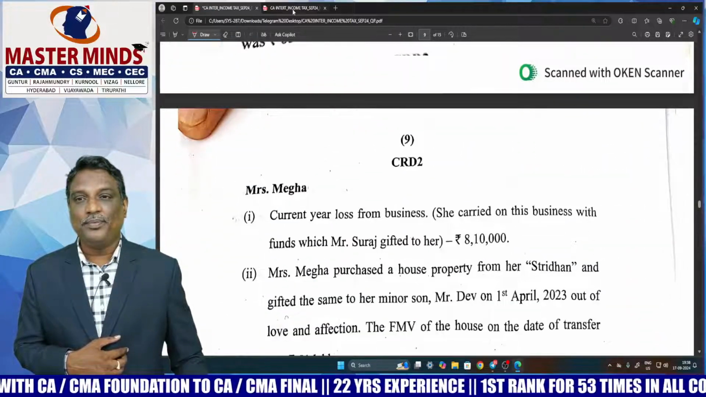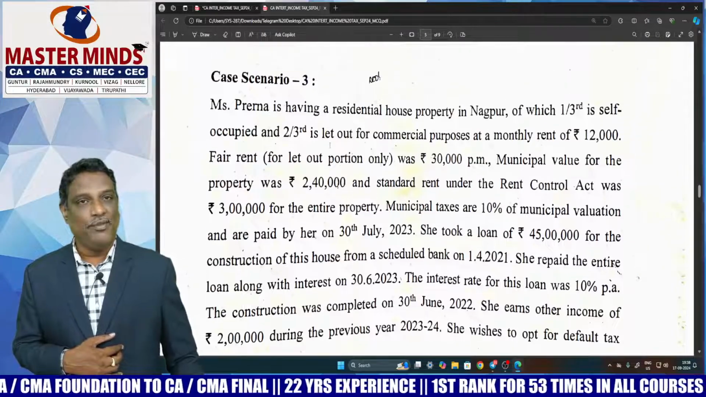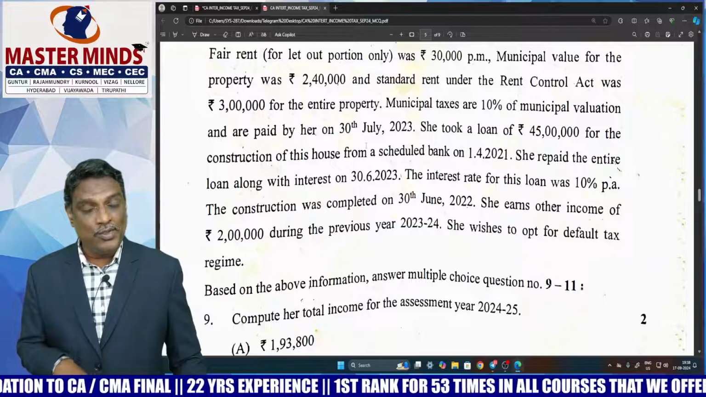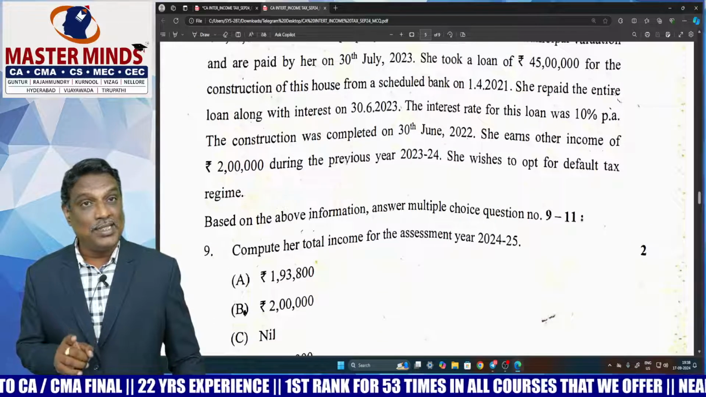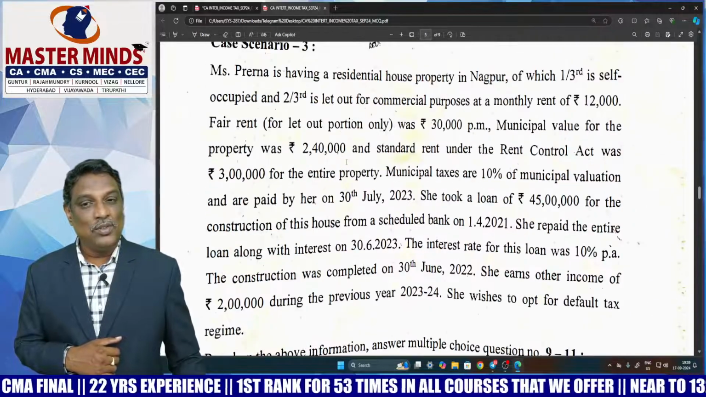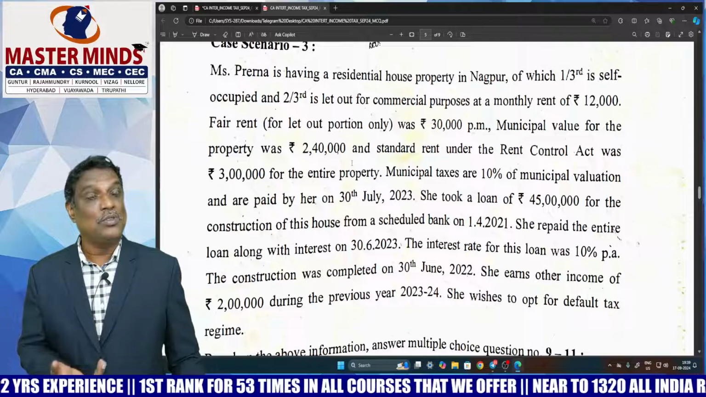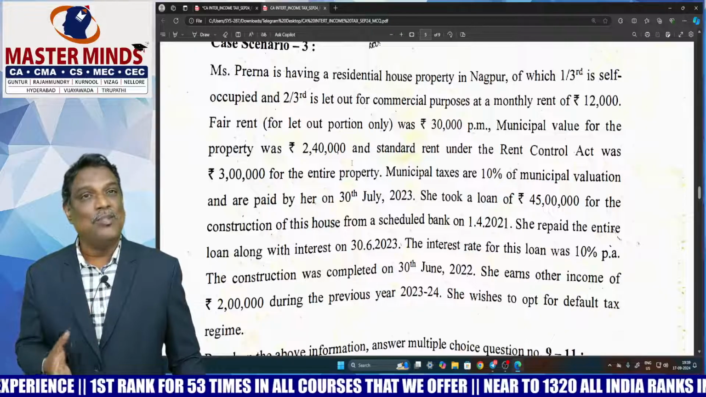coming to the MCQ point of view. So case scenario 3, scenario based MCQs. Scenario based MCQs have been given in this exam. So we have been continuously guiding the students to prepare scenario based MCQs.